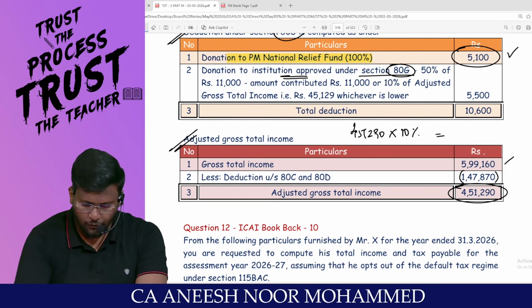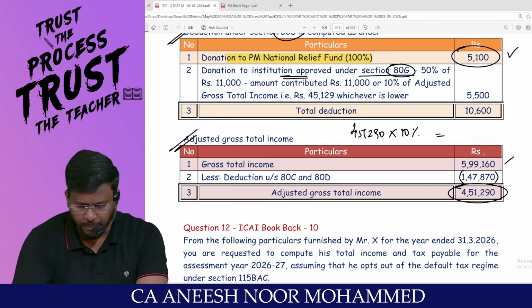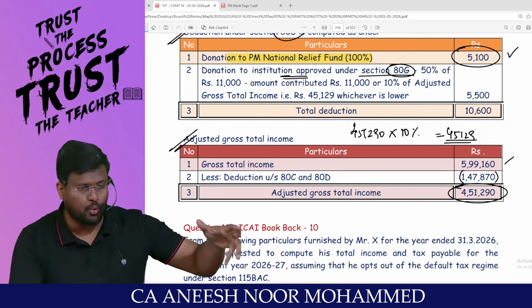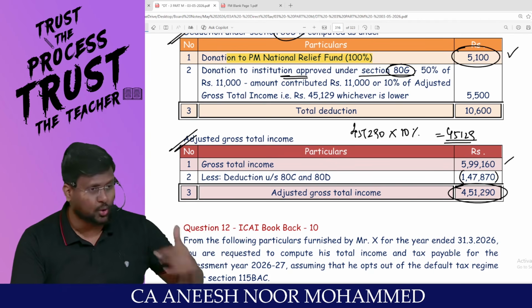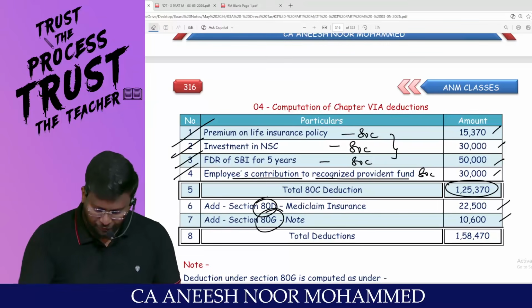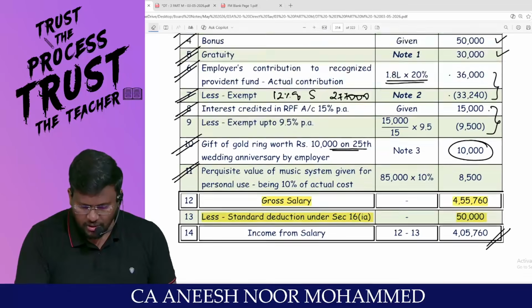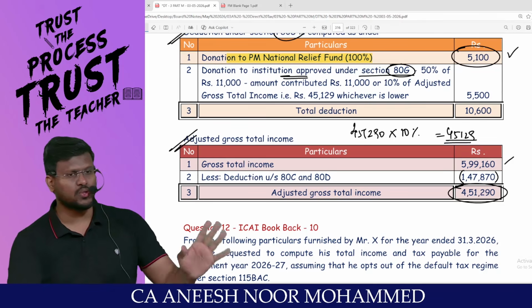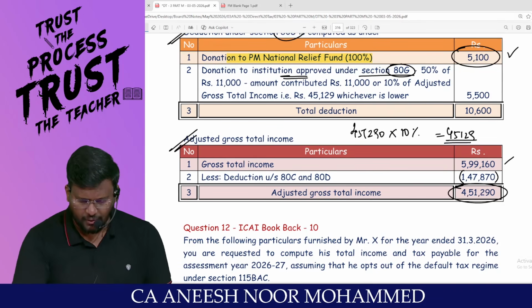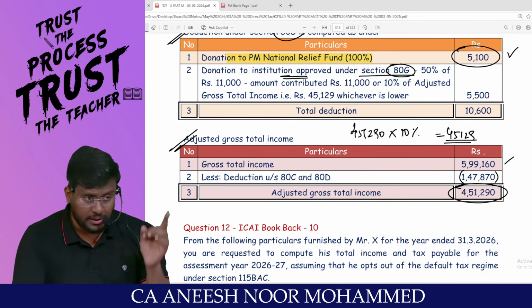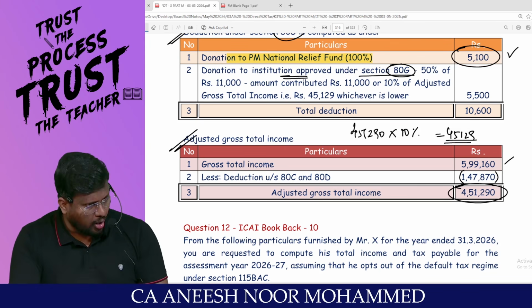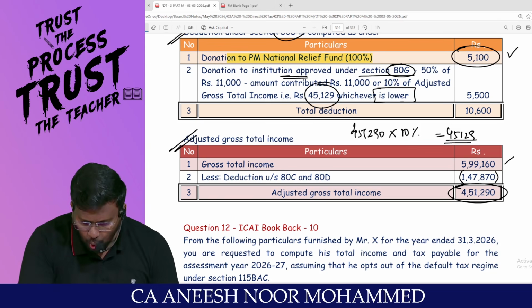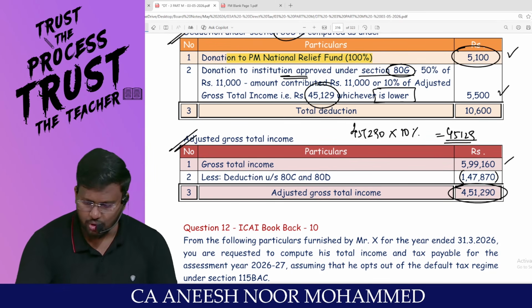10 percentage. So 4,51,290 into 10 percentage comes to 45,129, which is the maximum amount I am entitled to claim, subject to the qualifying limit. But to that fund itself, how much have I contributed? Only 11,000. So on that 11,000, reduce or restrict to 50 percentage. What is 50% of 11,000? 5,500. So 5,500 or 10 percentage of the adjusted total income, whichever is lower, can be claimed as a deduction, which comes to only 5,500.